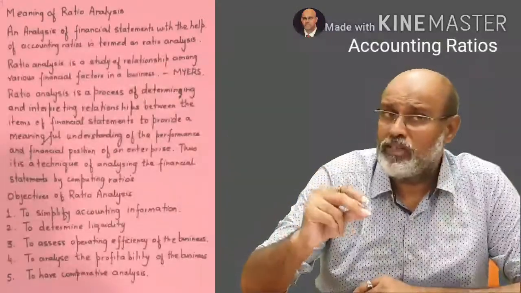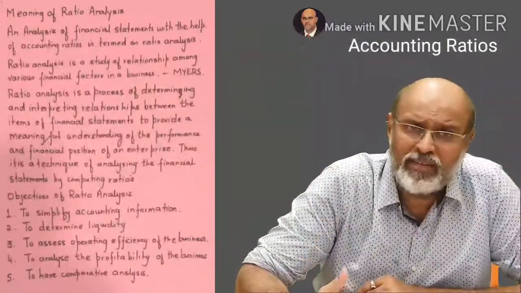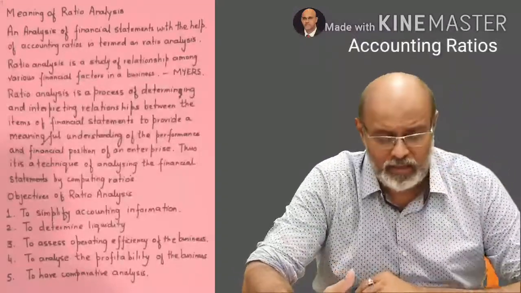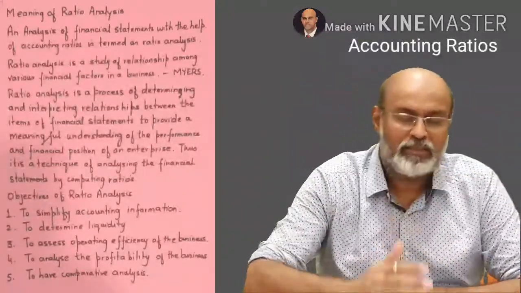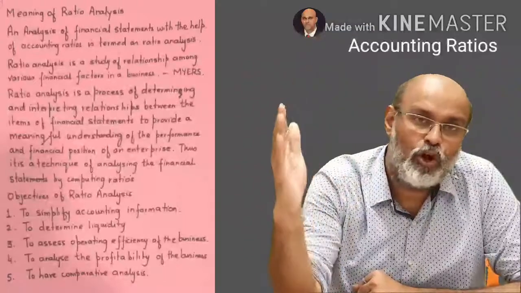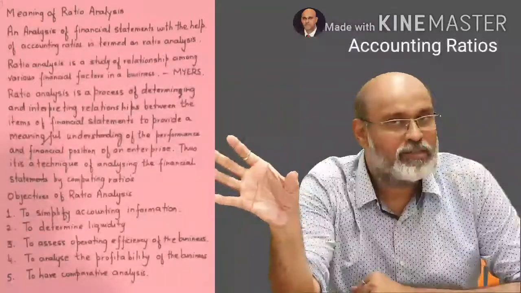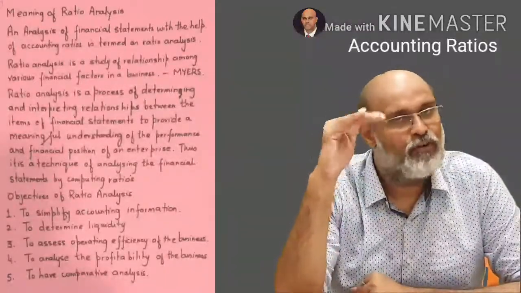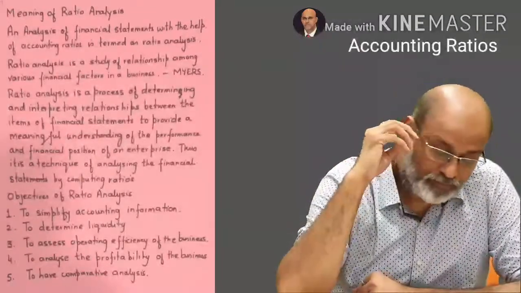The short-term solvency means how quickly you can pay your money in the short term, that is within a year, and the long-term solvency is the ability of the firm to pay its long-term loans like debentures or a bank loan which is taken for more than 2 years.